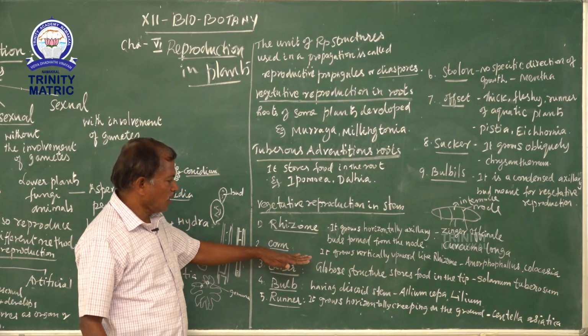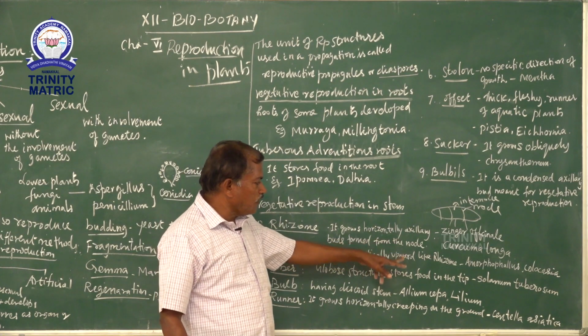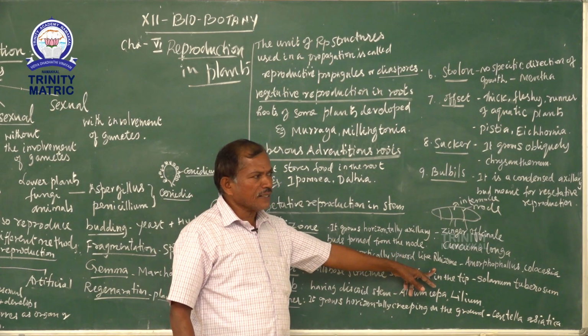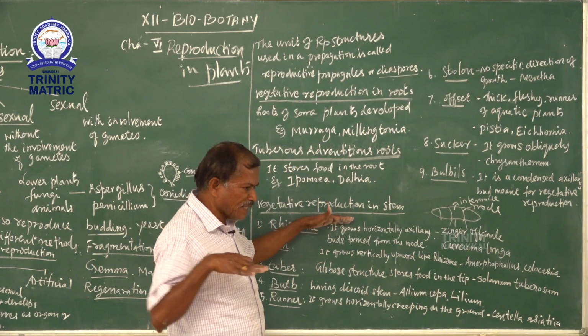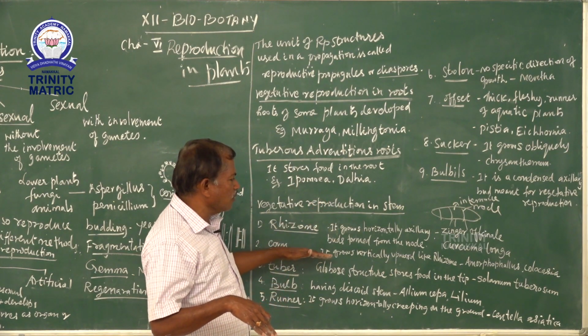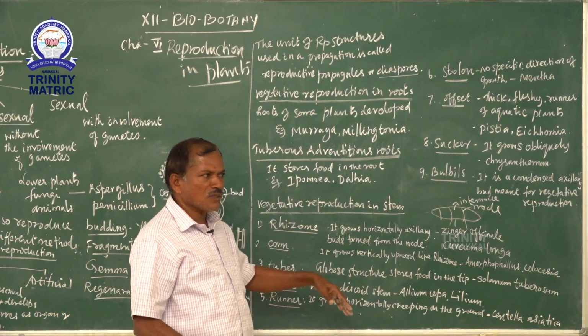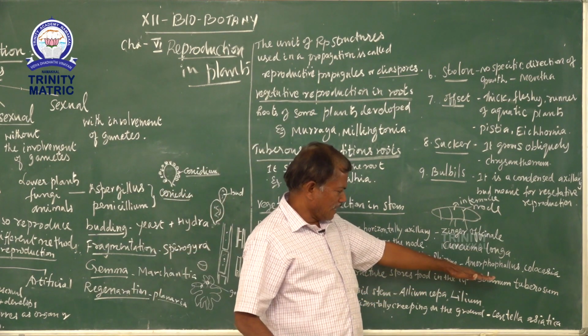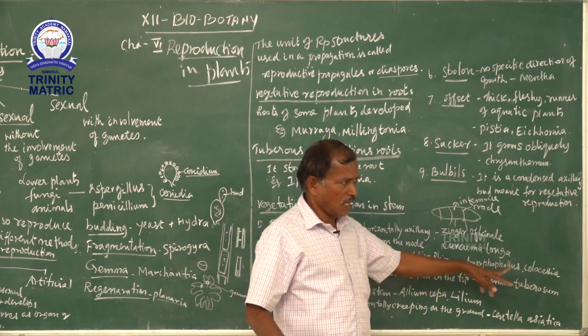Next one is a corm. It grows vertically upward, unlike a rhizome, which grows horizontally, and gives rise to a new plant. Examples are Amorphophallus and Colocasia.